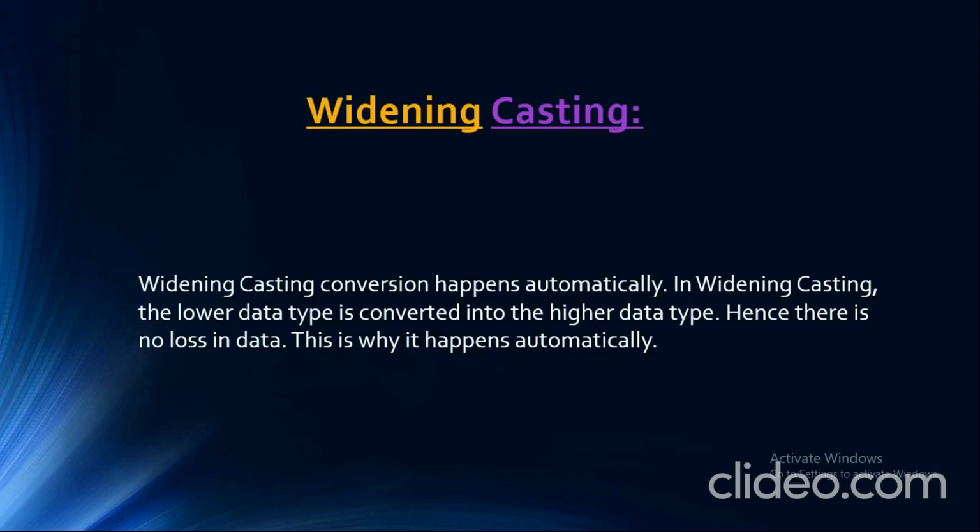So guys, as this definition shows, in widening casting we convert lower data type into the higher data type, which means we convert an integer kind of value to the double or to float, just to make sure there is no loss of data. Assume the result for the integer is 9, but if you represent that in float it becomes 9.0. So here we are making sure that there is no loss of data and it is represented as 9.0. You'll understand this widening concept once you see that programming example.